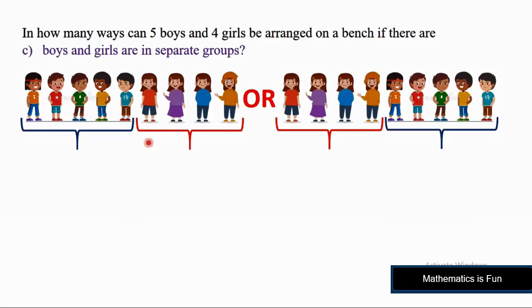We arrange the 5 boys in 5P5 ways, and similarly we arrange the 4 girls in 4P4 ways. We use a sum in place of 'or', and we have the same formula for the next possibility.